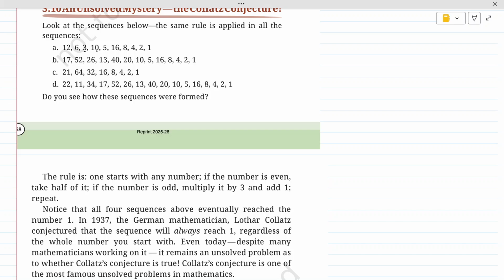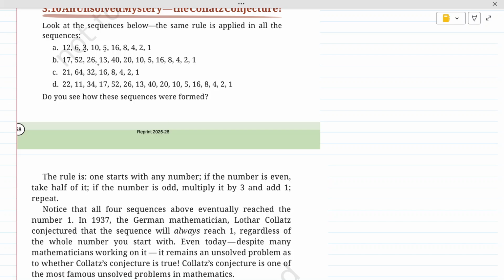Now again, 10 is an even number. So what we will do? We will take half of this and we will get 5. 5 is an odd number. So we will multiply 5 with 3 and add 1 to it. We will get 16. Okay. And it will go on and we will notice that all the 4 sequences above eventually reach the number 1.